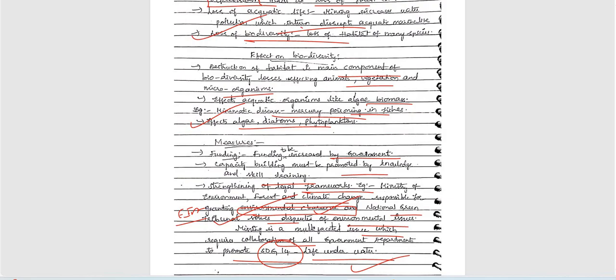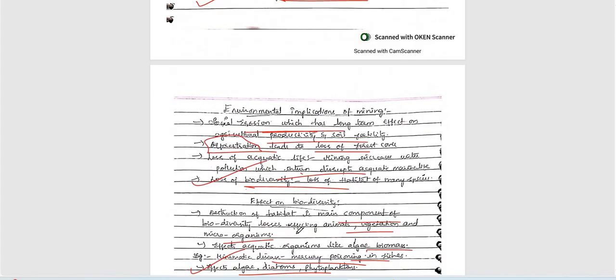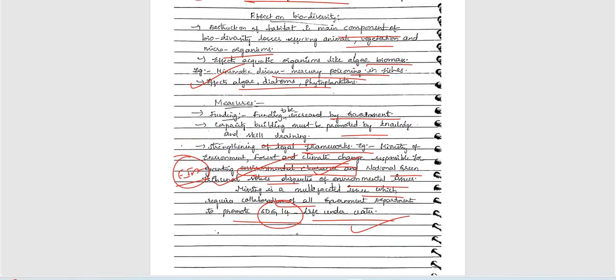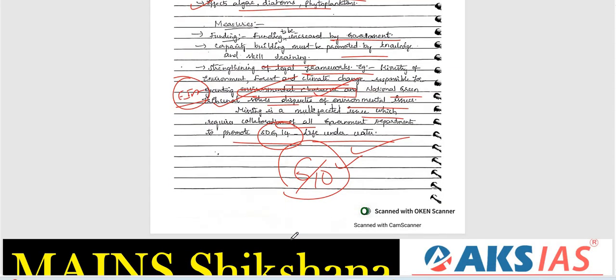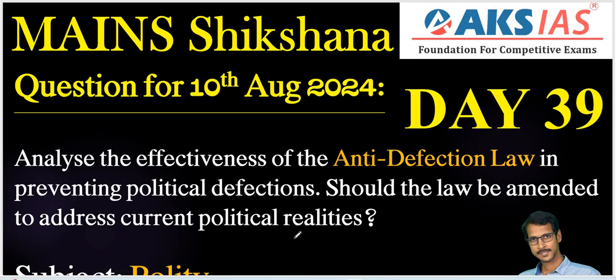EIA should be included here, right? So everything important is included. Among all, we can give this answer 6 out of 10 marks because the map has also been drawn. Very good. So write like this, keep writing every day.